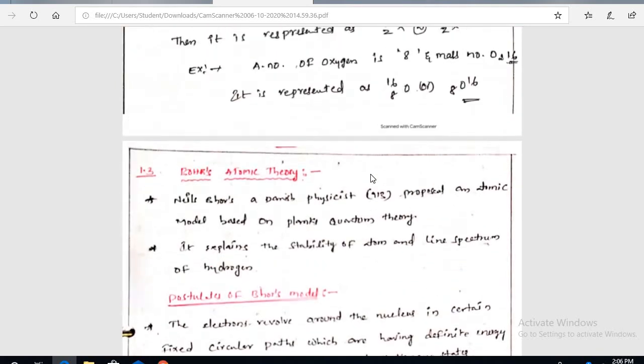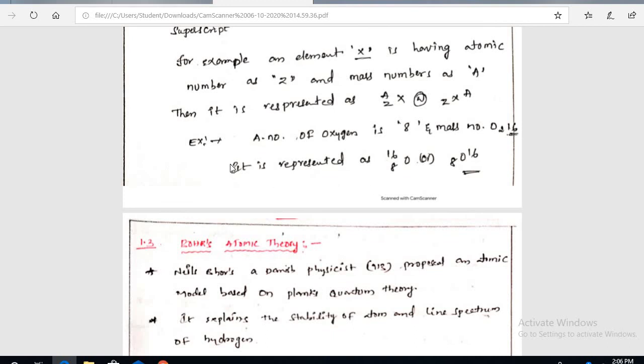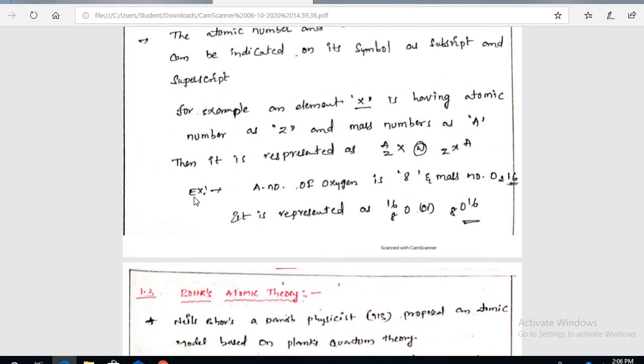And next example, we see the atomic number of oxygen. The atomic number is 8 and the mass number is 16. Here in this oxygen there are 8 electrons and 8 neutrons.